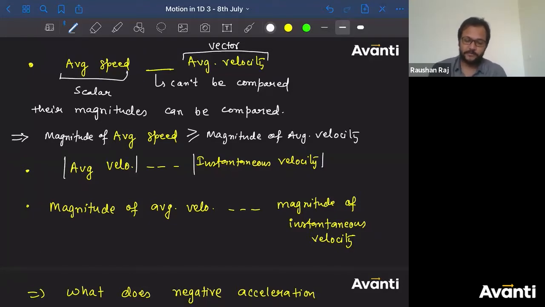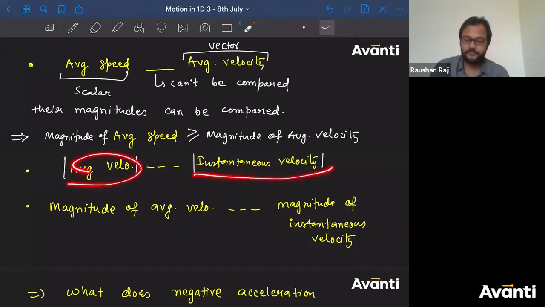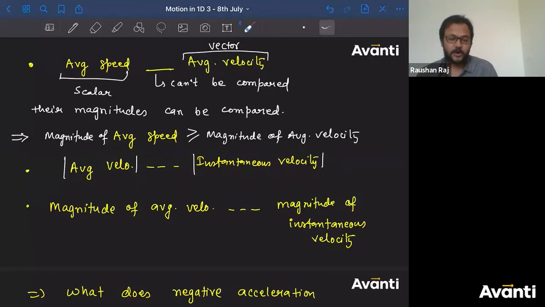So if you compare the magnitude of average velocity and magnitude of instantaneous velocity, which one of them will have higher magnitude or lower magnitude? You cannot decide that. You can have an intermediate position where the instantaneous velocity is greater than average velocity. You can have an intermediate position where instantaneous velocity is less than average velocity.